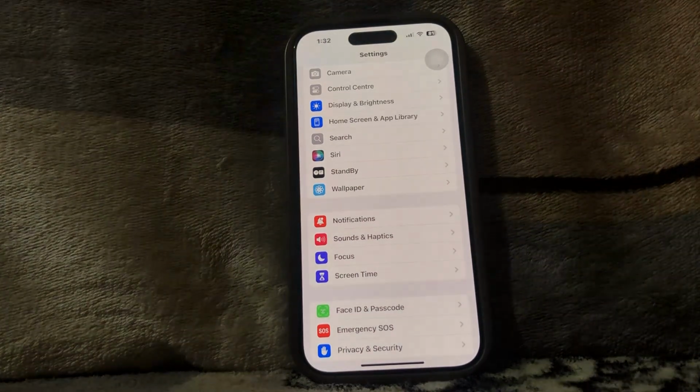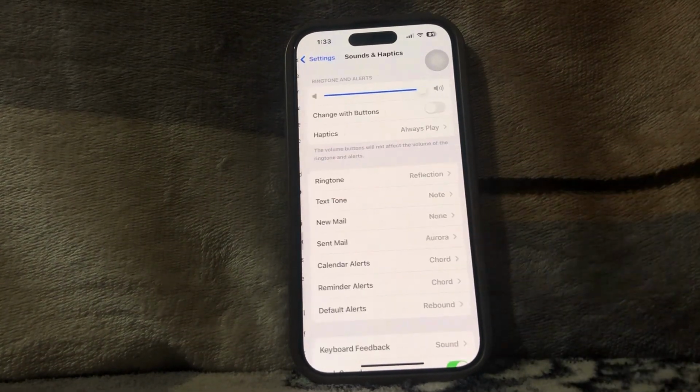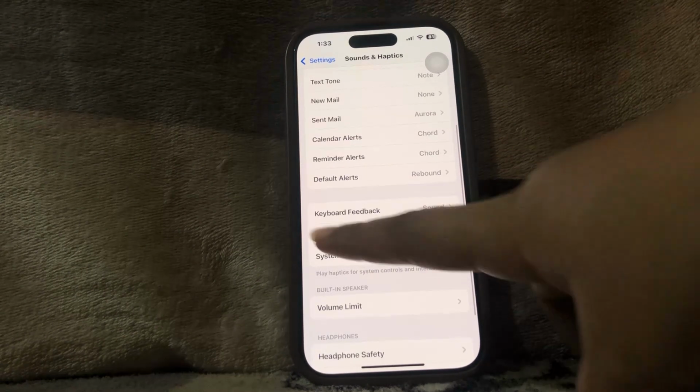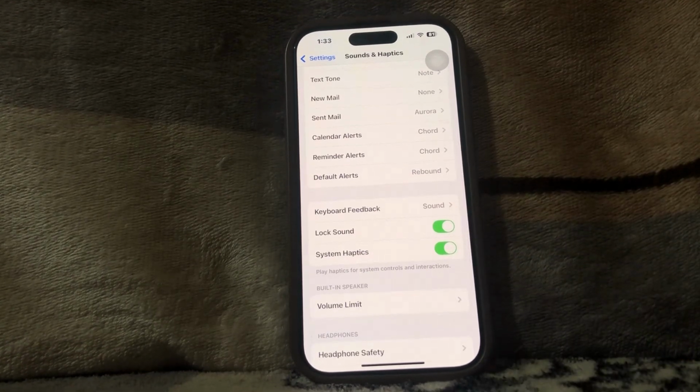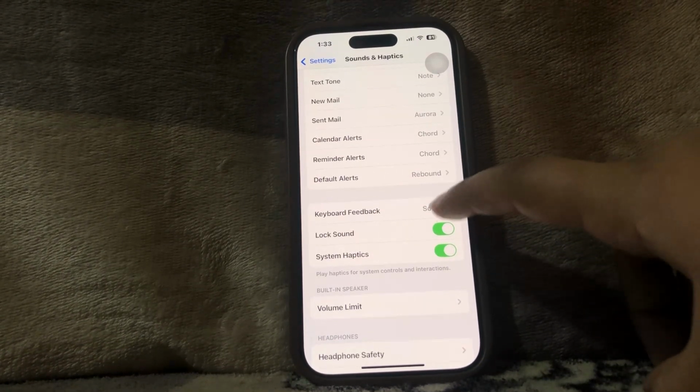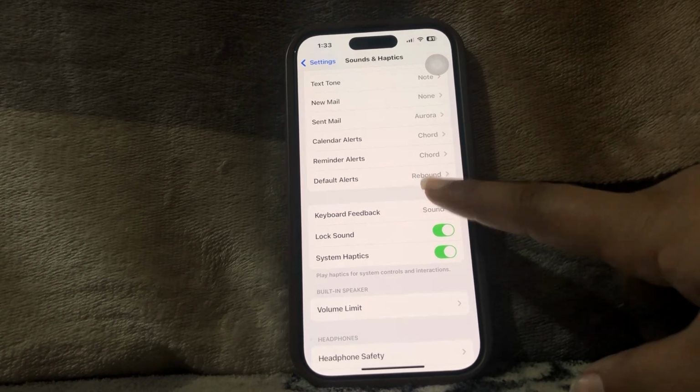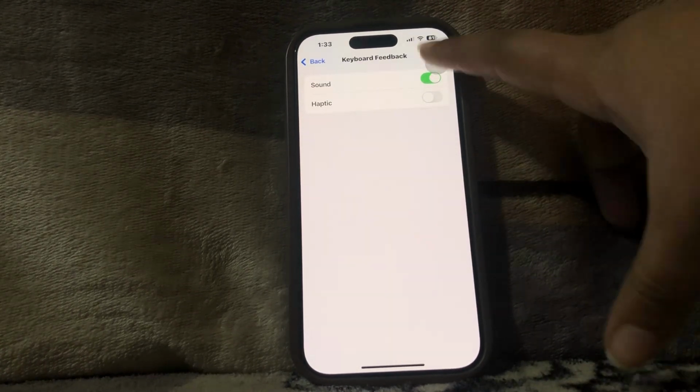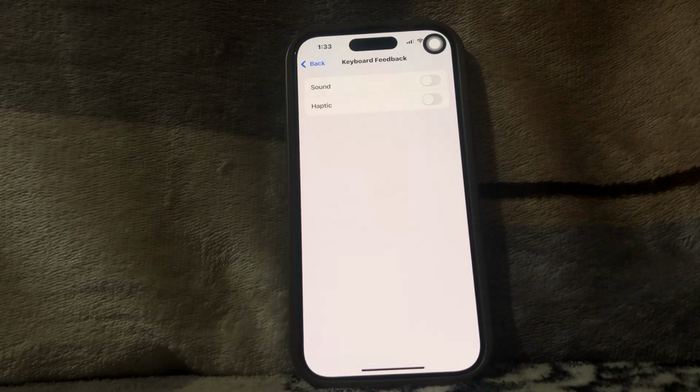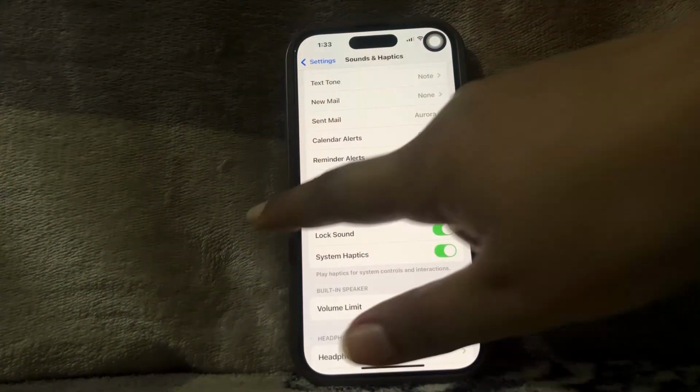Here it is. You can see sound and haptics. When you scroll down, here is keyboard feedback. Click on that. As you can see, right now it is on the sound option. Click on that and simply disable this sound bar and you will be good to go.